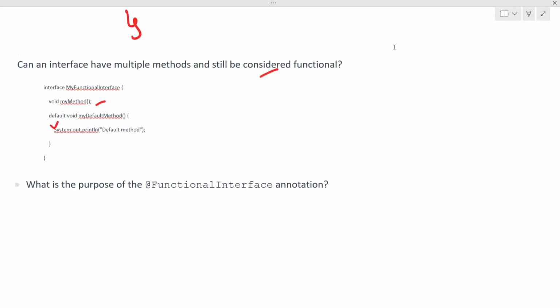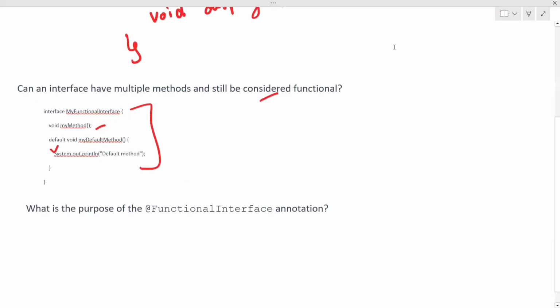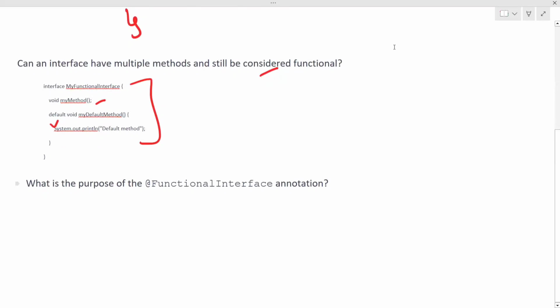The next question would be, what is the purpose of the @FunctionalInterface annotation? Right now, if you see here, there is no such annotation. I specified an example above also, but I haven't put this annotation. But if you generally check your functional interfaces, you'll find this annotation. So what is the purpose? What is the significance of having this annotation? This annotation basically keeps you on the safer side.